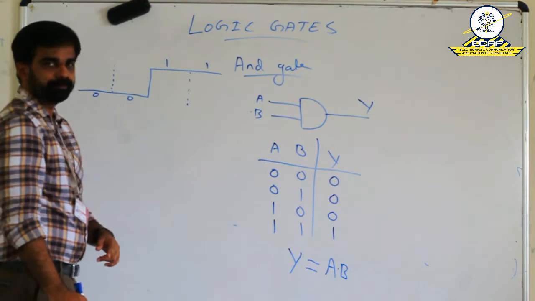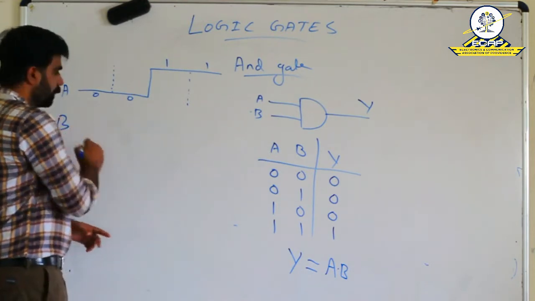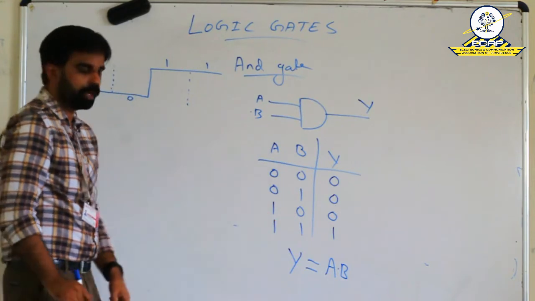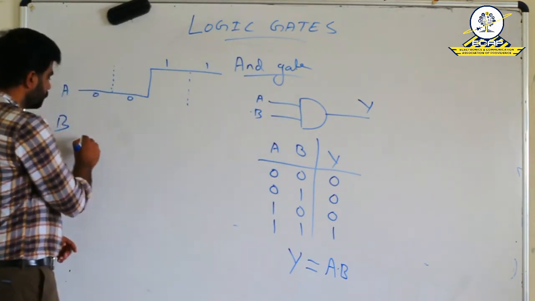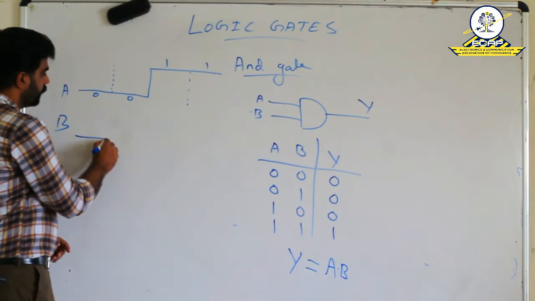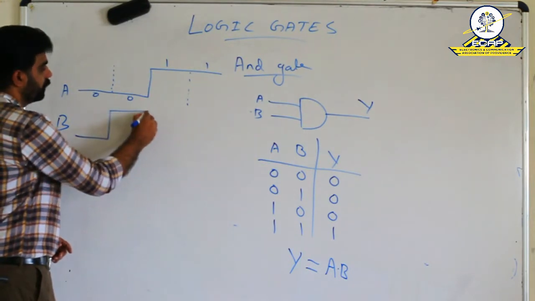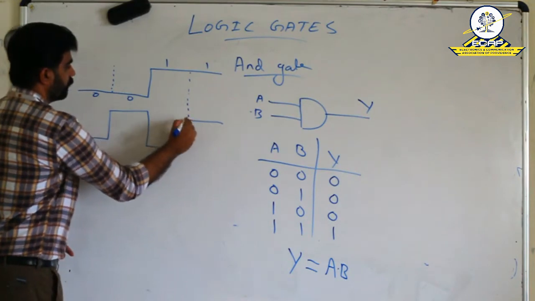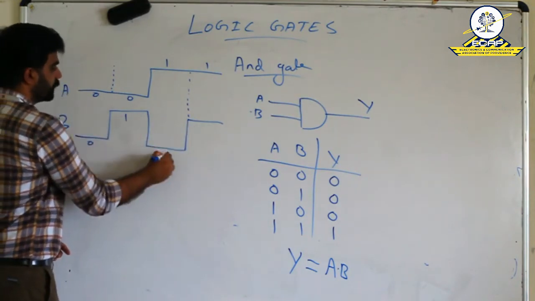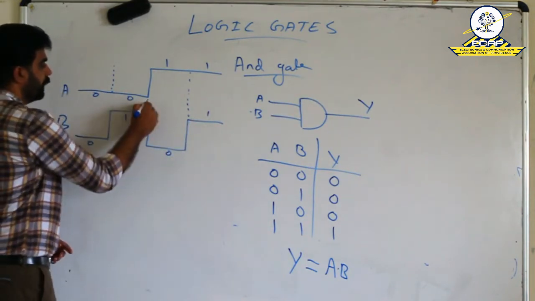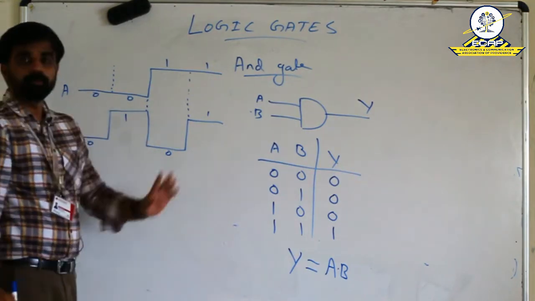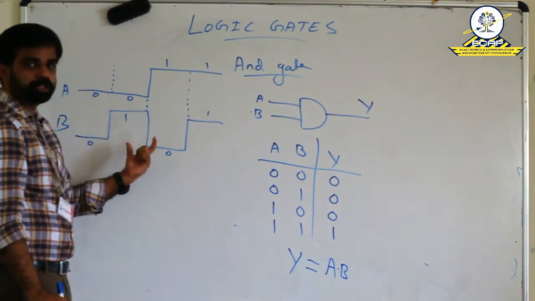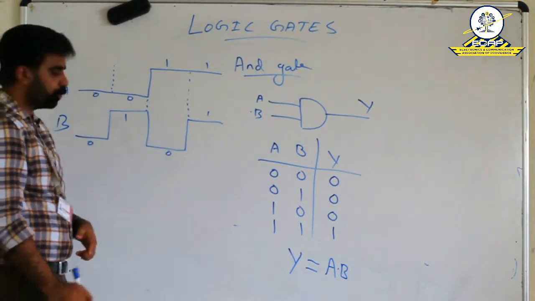Then B. From this truth table, we can see that B is 0, 1, 0, 1. That means 0, 1, 0, 1. This is the condition for B. And by using these two inputs, we can generate the output Y.